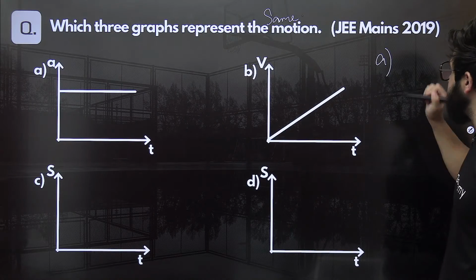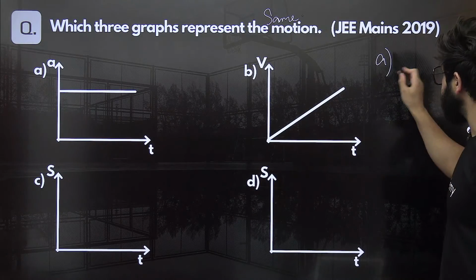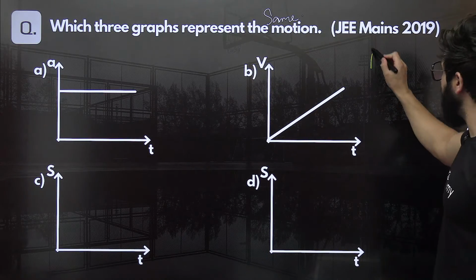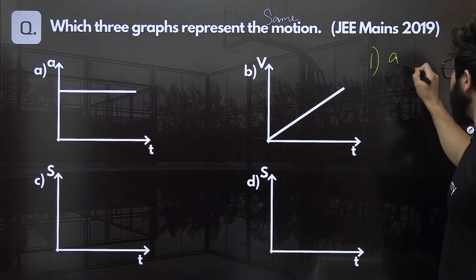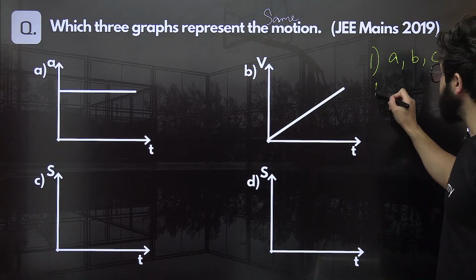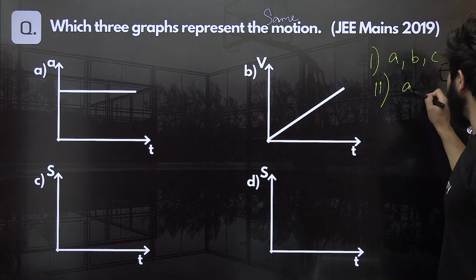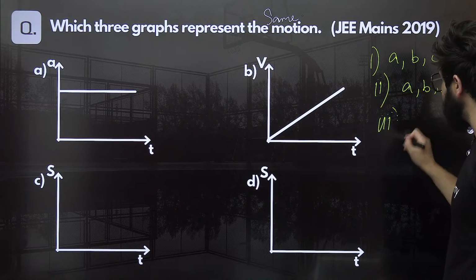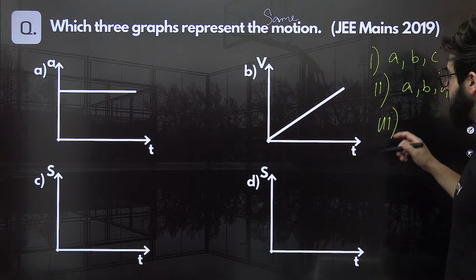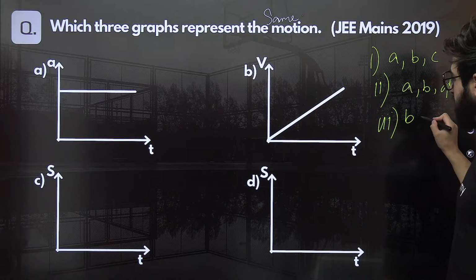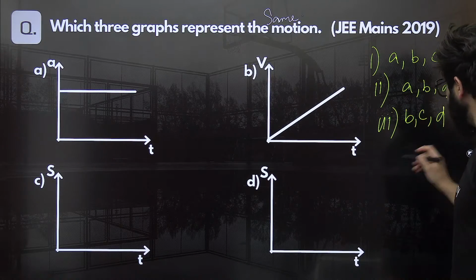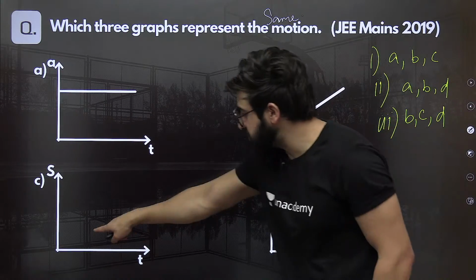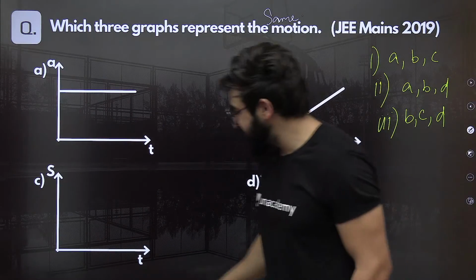I'll give you the options. Option number 1 is A, B, C. Option number 2 is A, B, D. Option number 3, this was asked in JEE Mains 2019, is B, C, D. Let me give you these curves exactly.